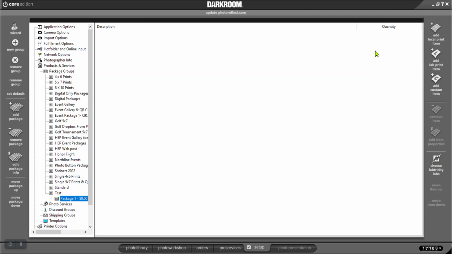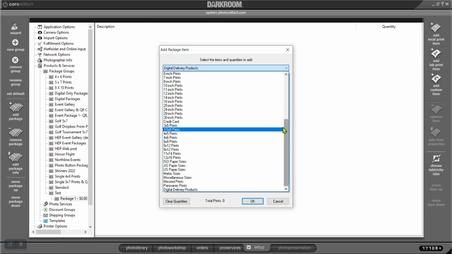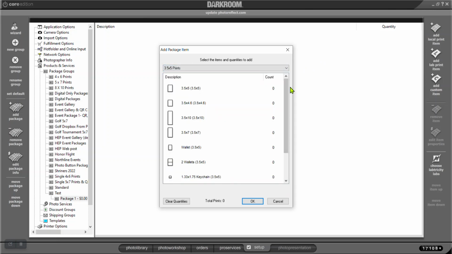So if I want to add, let's say I want to add a 4x6 print, I go over here to print local item, and you have all these packages that Darkroom has already put in here for you, so you really don't have to create things. They're already here, you just have to find them.